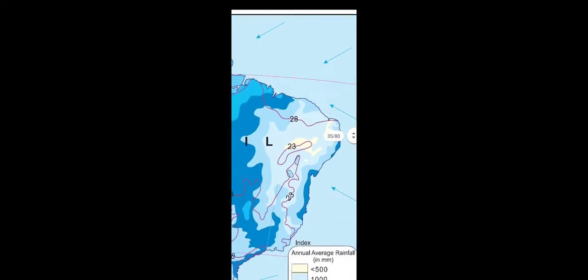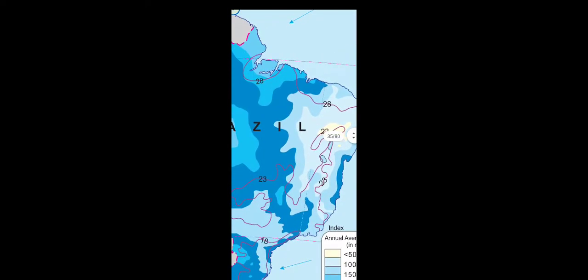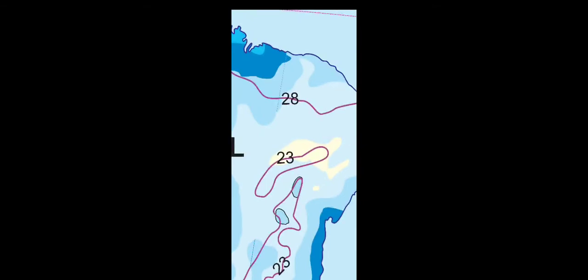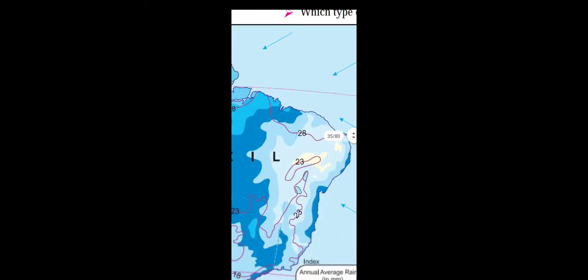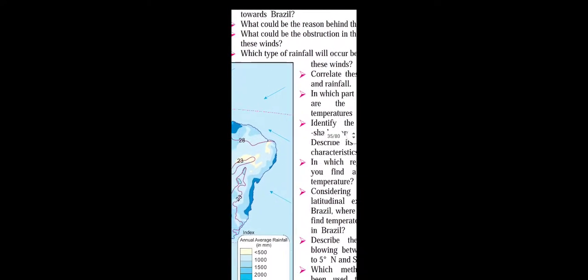Northeast means this direction. This is the Brazilian highland and that is the northeast of the Brazilian highland. This region we can identify as the rain shadow area, because of the Great Escarpment and the Brazilian highland this region did not get rainfall. Now the next question is asked: in which region do you find a higher temperature?